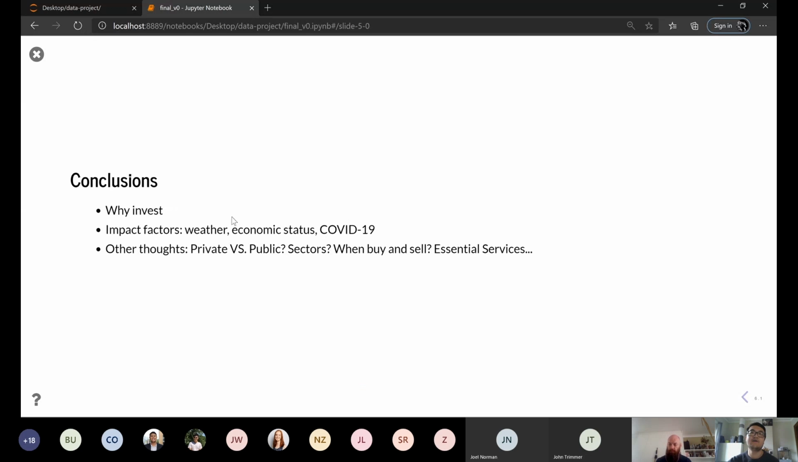So, conclusion. At first, we introduced why we should do some investments: because the inflation rate makes our money worth less, and in the stock market, the annual return can be around 4%. It's very good. And then we discussed some impact factors like weather, economic status and COVID-19. For example, if a beer company sells better in summer, the stock price can increase in summer. And for economic status, we analyzed two economic crises, 2008 and 2020. And we analyzed that COVID-19 has different impacts on different sectors.